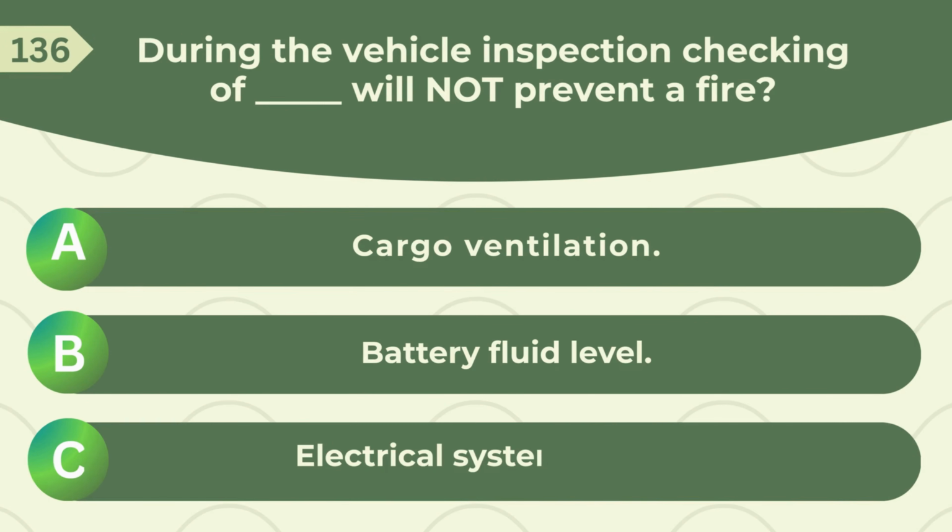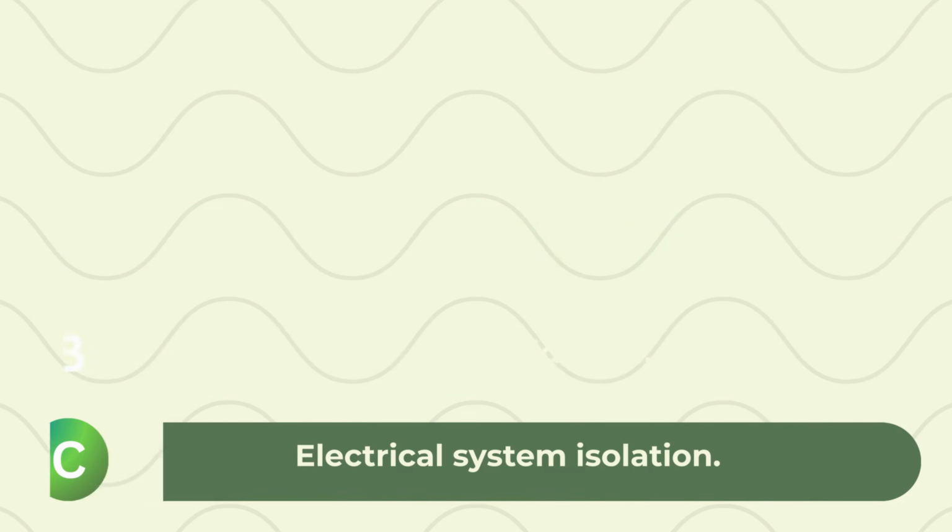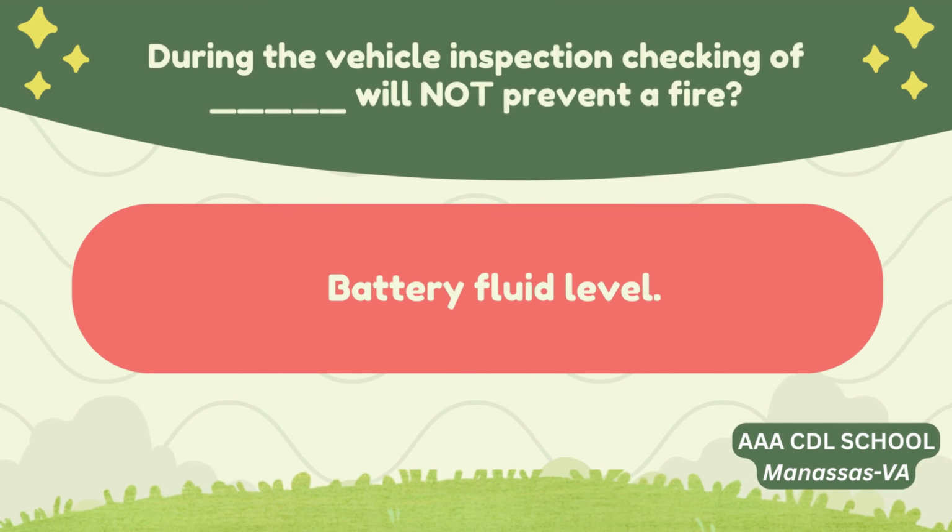During the vehicle inspection, checking of which of these in the dash will not prevent a fire? A. Cargo ventilation. B. Battery fluid level. C. Electrical system isolation. Correct answer: battery fluid level.